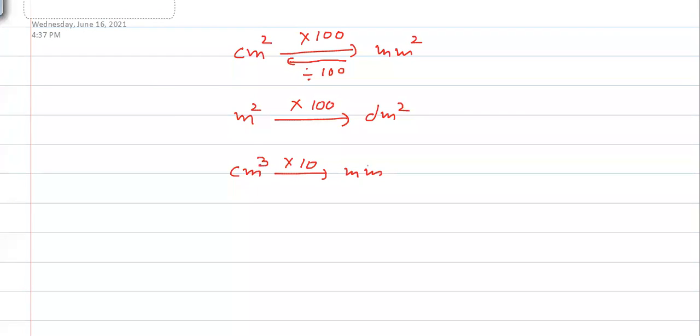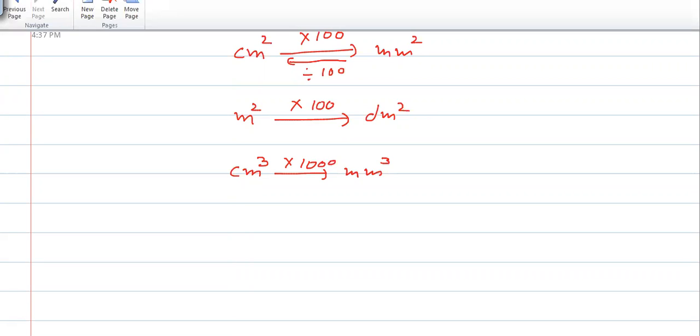So what if centimeter cube to millimeter cube? You need to triple the number of zeros. It will become like this. So in this way, you can remember how to convert from one unit to another unit for the length. Okay. Now let's do a few practical examples where you will understand how to convert them.